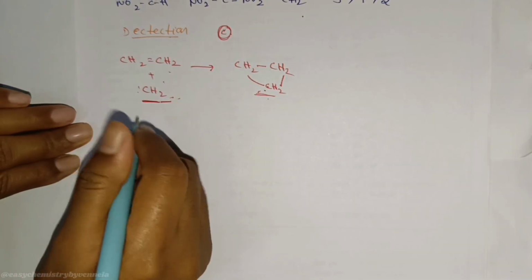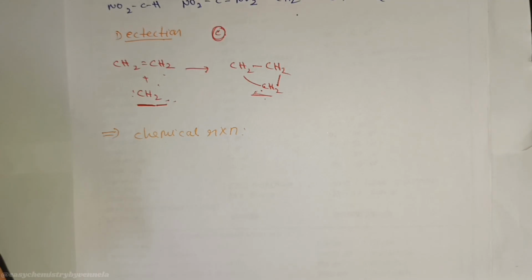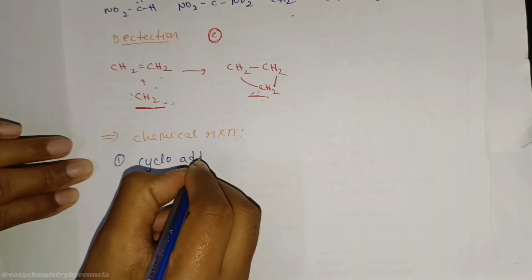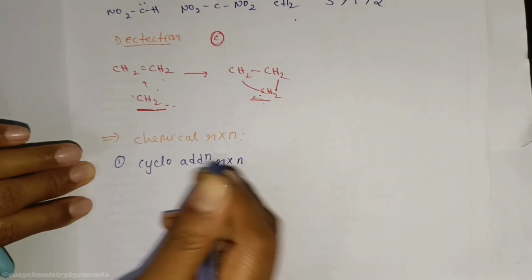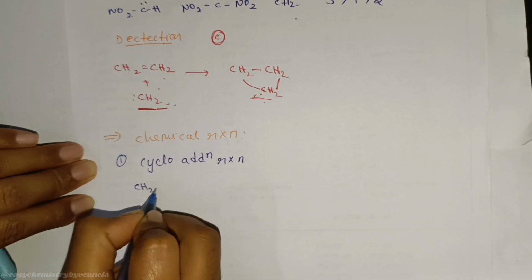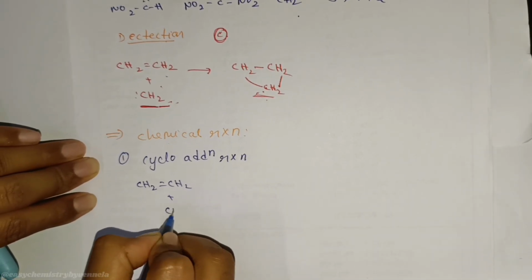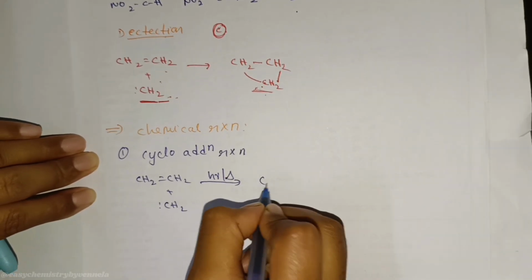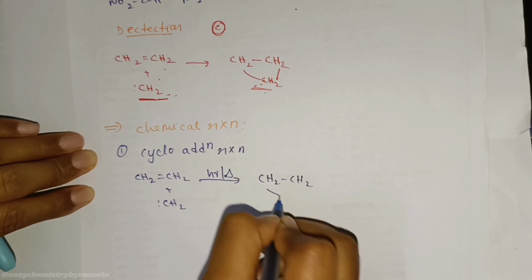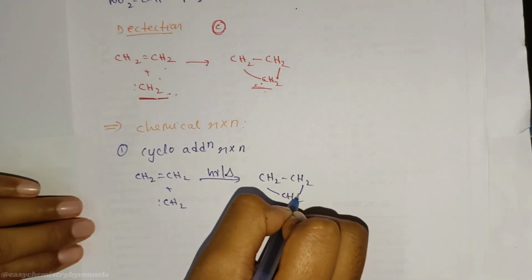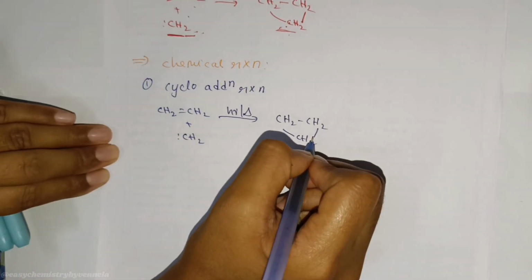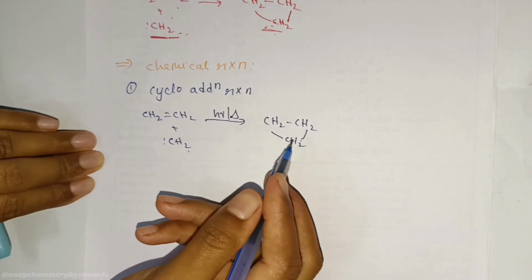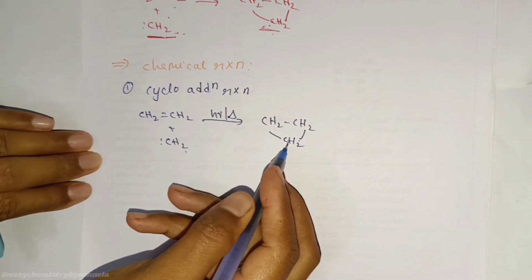Next one is chemical reactions. In this first one is cycloaddition. Here also alkene reaction with carbene. In presence of H nu thermal, it forms cyclopropane. This is the most powerful reaction of carbene. What happens? Carbene reaction with alkene forms cyclopropane ring, that is the three-membered ring.